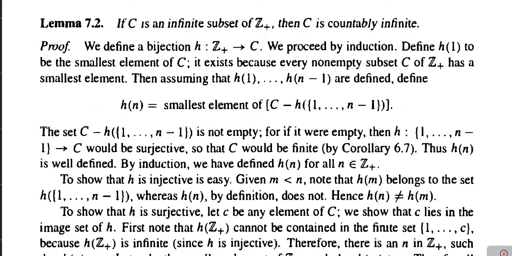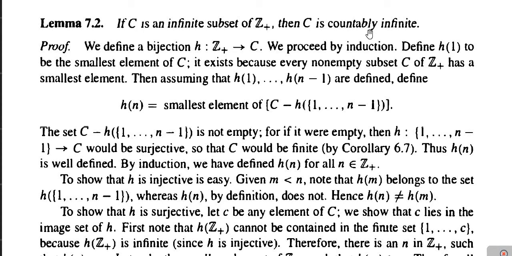Next result is lemma 7.2, and its statement is: if C is an infinite subset of Z plus, then C is countably infinite. In other words, every infinite subset of the set of positive integers is countably infinite.